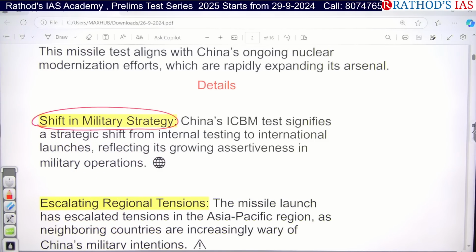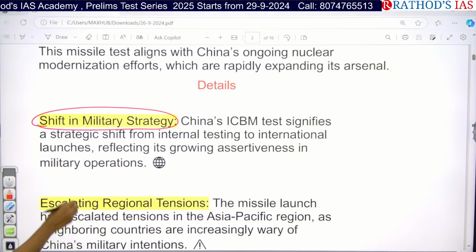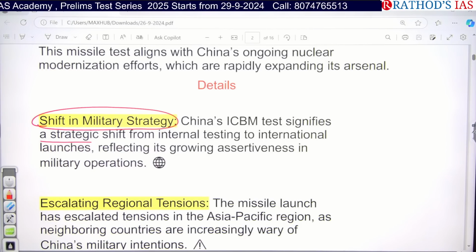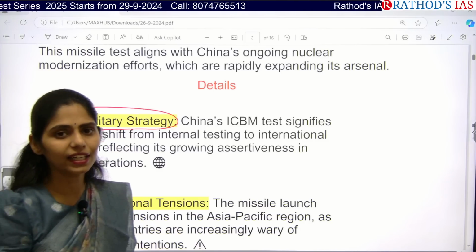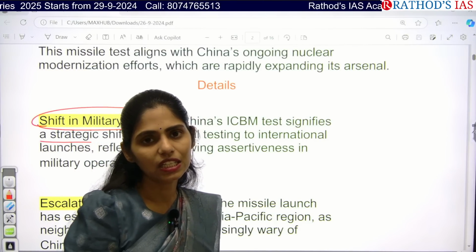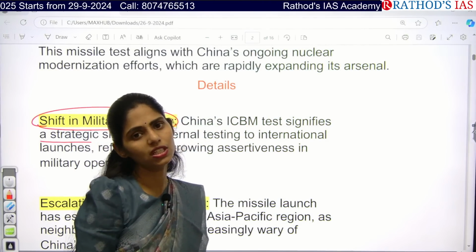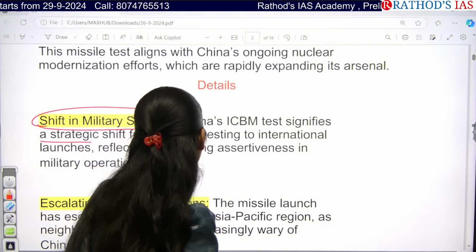China's intercontinental ballistic missile test says that there is a shift from internal testing to international launches. So rather than testing within their country, they started testing outside. That means there is a shift in the testing of missiles.